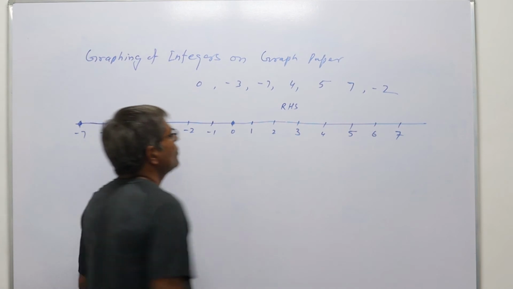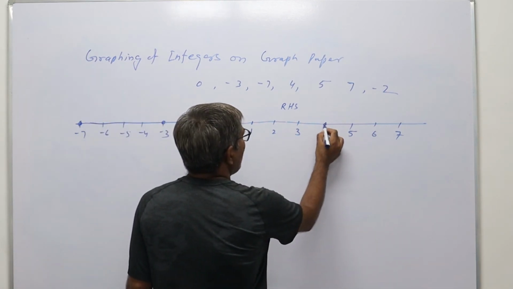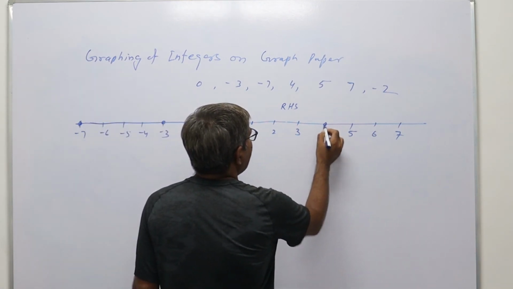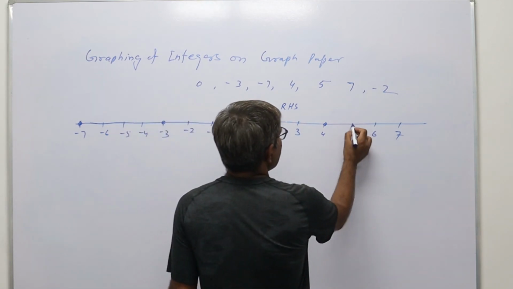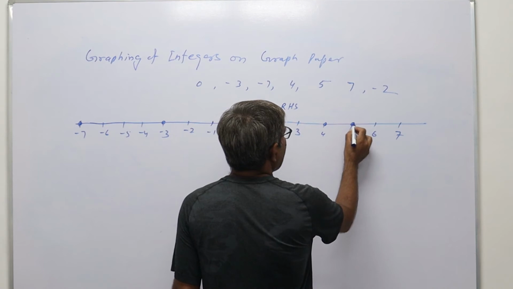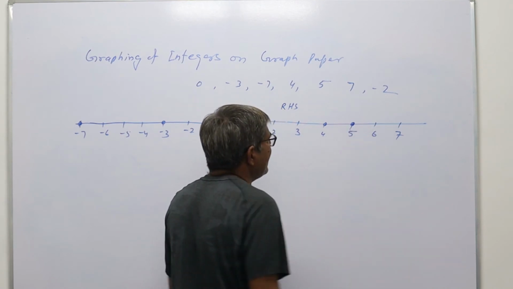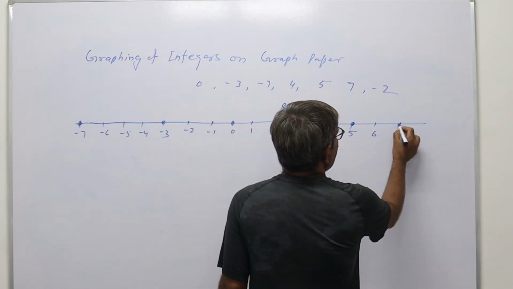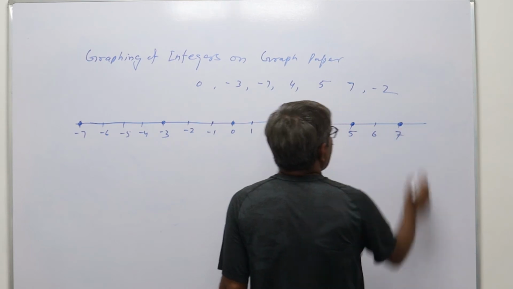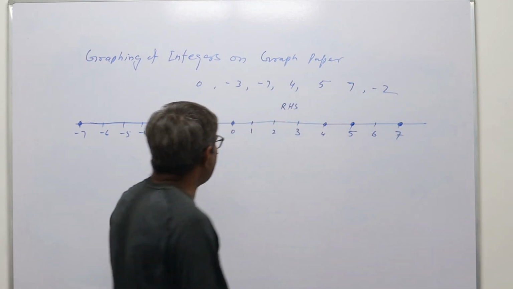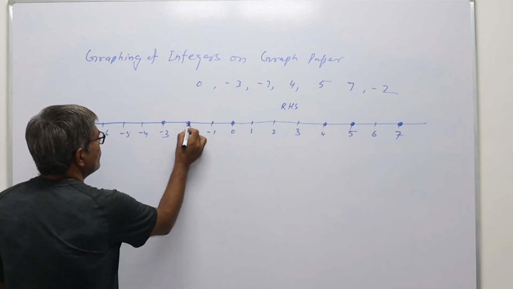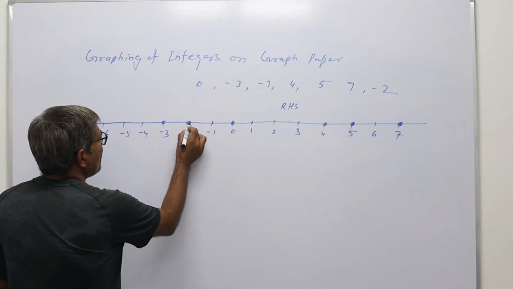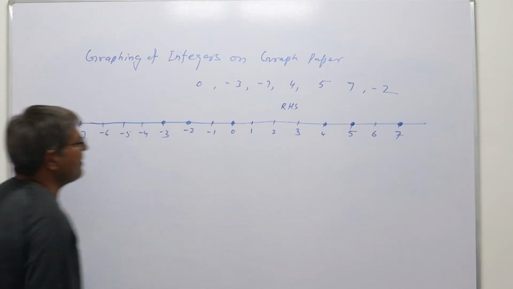Then 4. So 4 is this point. Dark this point and mark it as 4. Then 5. This is the 5. Dark this point and mark it as 5. Then 7. This is the 7, mark this and write 7. Then minus 2. This is the minus 2. Dark this point and mark it as minus 2.